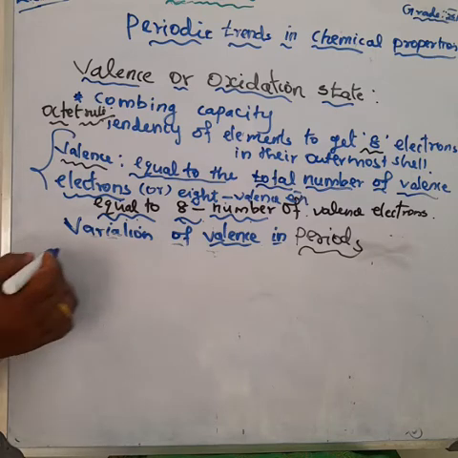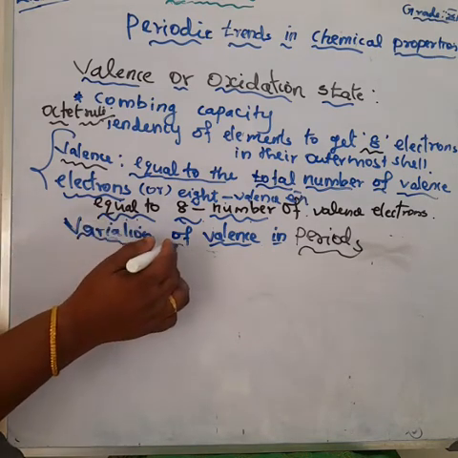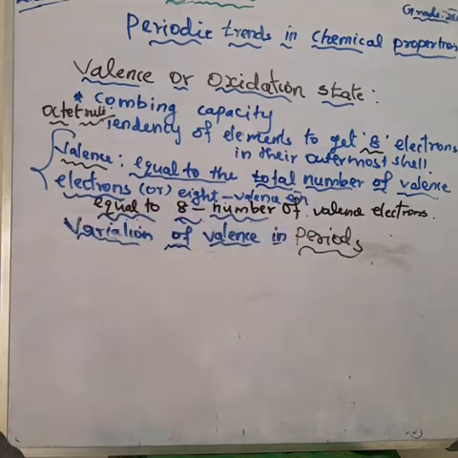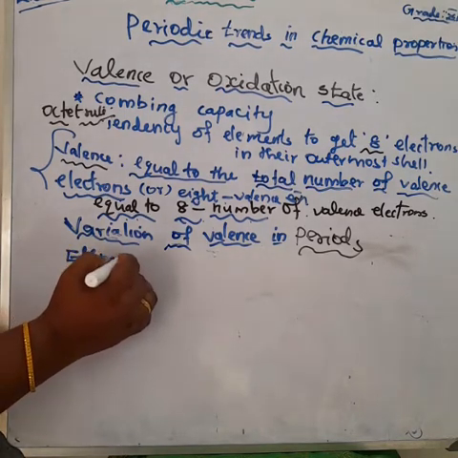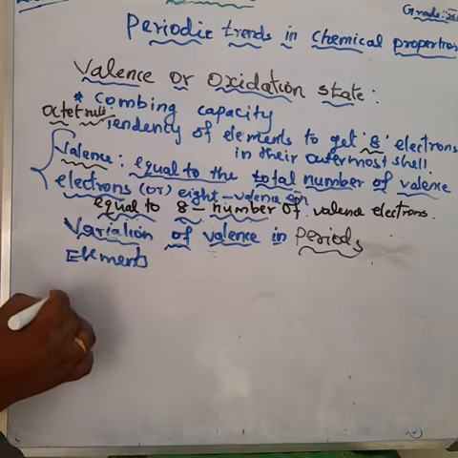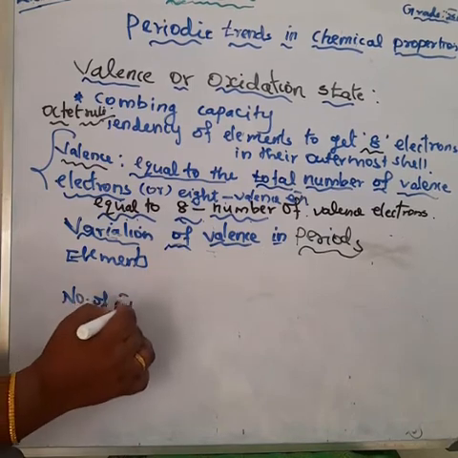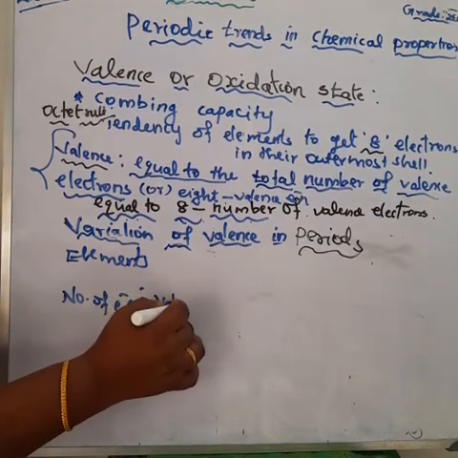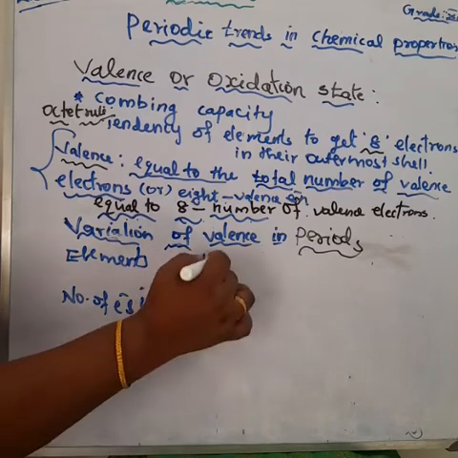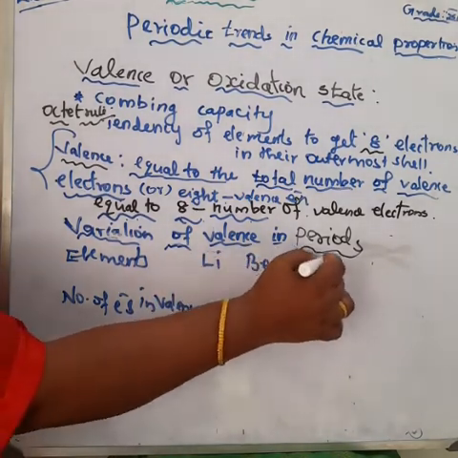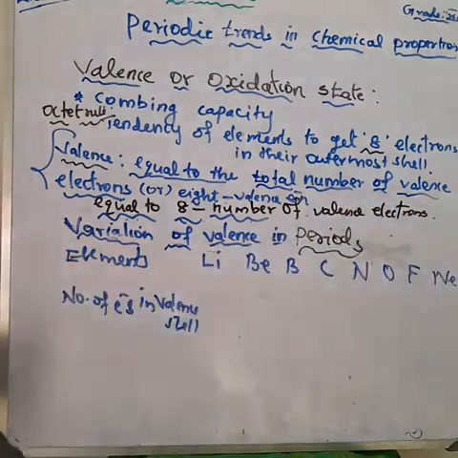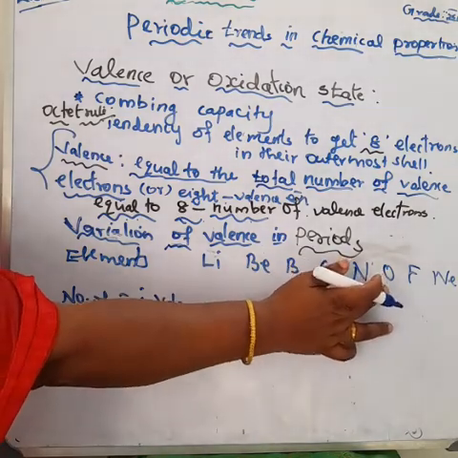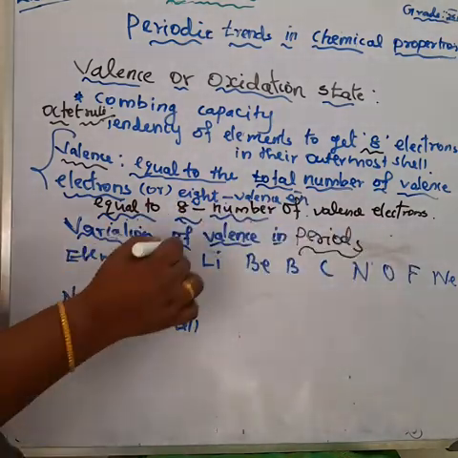Next we are going to study how the valence varies along the period. Now I have taken the first period elements; I am now taking the second period elements. What are the second period elements? Lithium, beryllium, boron, carbon, nitrogen, oxygen, fluorine and neon.